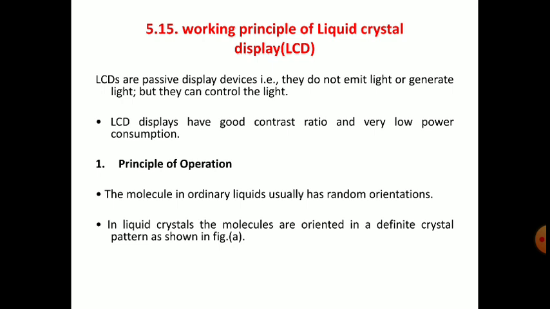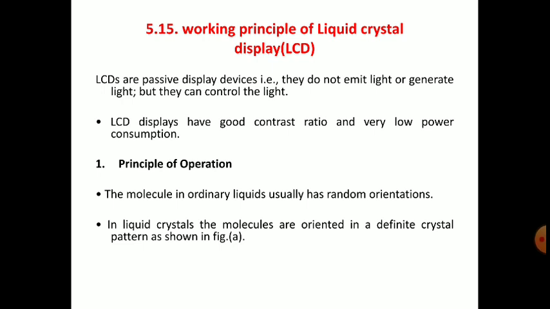Generally, in crystals, all the molecules will have the same orientation. That means it will be like a lattice. Because of the uniform orientation of molecules, we call it a crystal lattice.